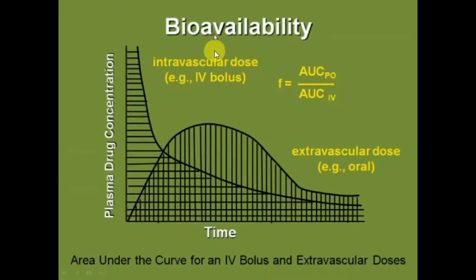Bioavailability is described as the rate and extent of drug that reaches the systemic circulation. The equation for this is F is equal to area under the curve per oral over area under the curve intravenous. So when we give an intravenous bolus, the graph will start from here, and for oral administration the graph will start from here because there occurs the absorption. Why do we use F and why not B? Because F shows the fraction of drug that reaches the systemic circulation. Basically, we will only concentrate on the overlapping area.